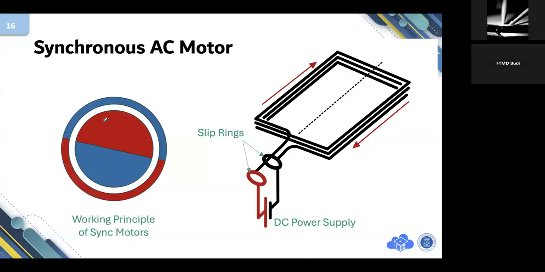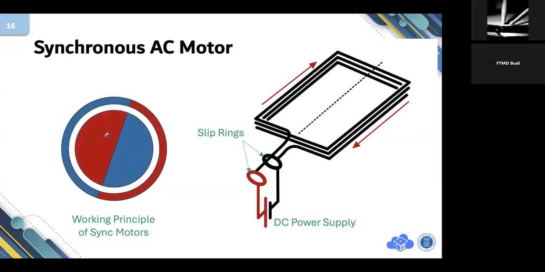If you put a permanent magnet inside the ring, let's say the rotor, the rotor will be following the ring with identical speed.